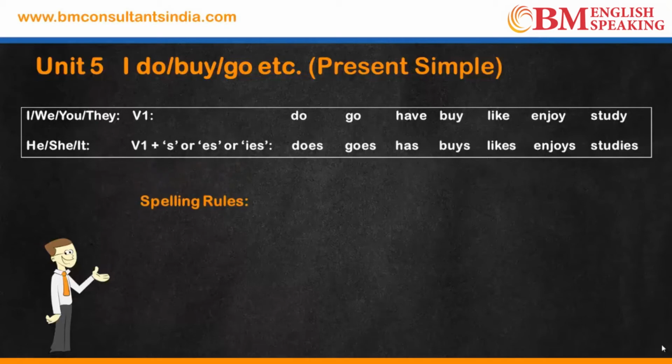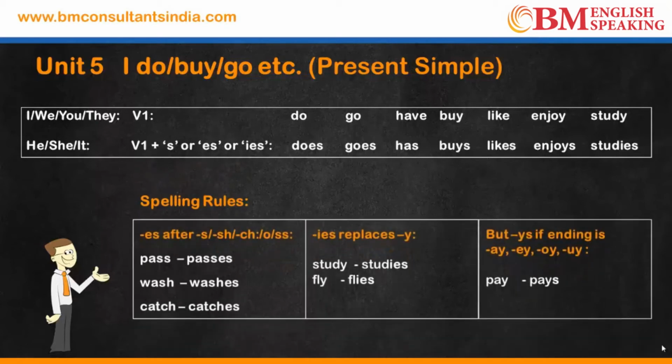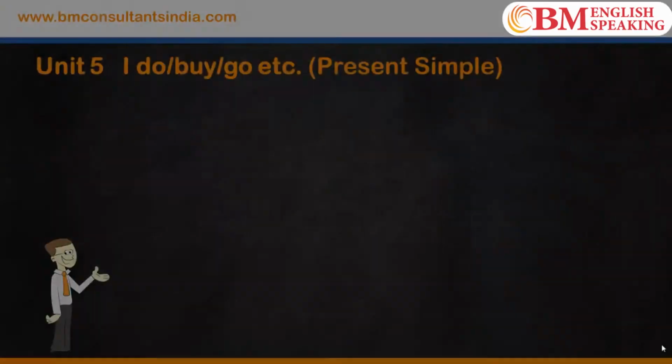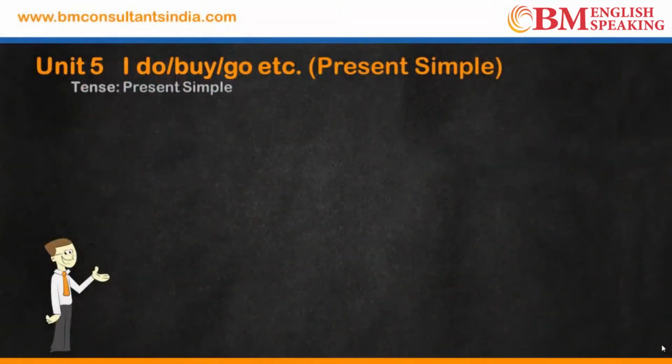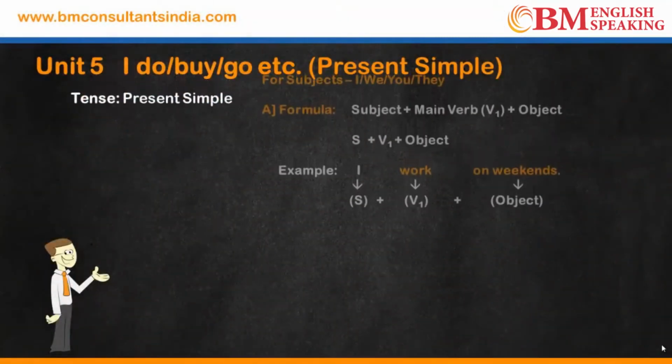Let's understand the spelling rules in present simple tense. Pass becomes passes. Wash becomes washes. Catch becomes catches. Study becomes studies. Fly becomes flies. Pay becomes pays. चलिए कुछ और उदाहरण देखते हैं.